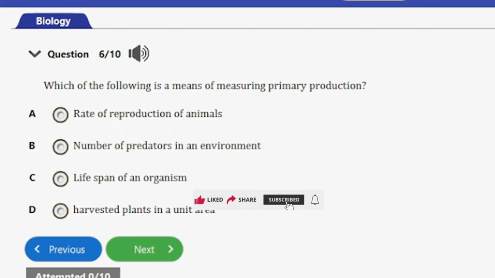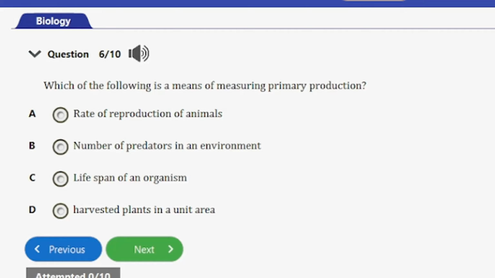Let's consider the next question, question number 6. We have here, which of the following is a means of measuring primary production? We have A. Rate of production of animals, B. Number of predators in an environment, C. Lifespan of an organism, D. Harvested plants in a unit area. So guys, the answer to this question is option D, and that's harvested plants in a unit area.